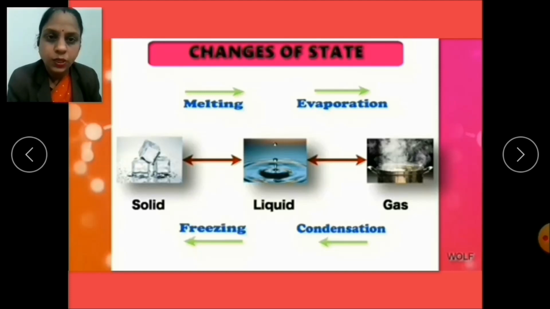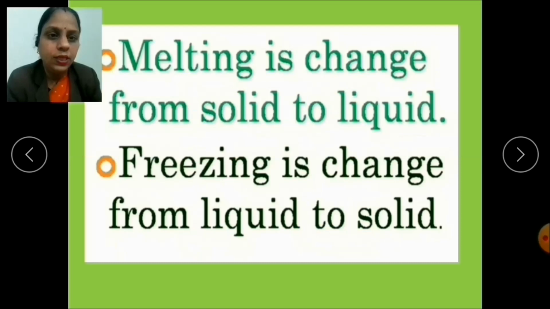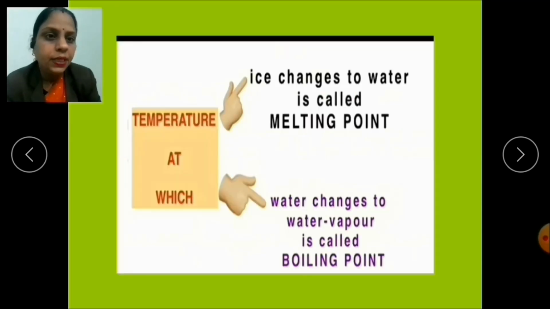So in this process of changing of states, we have learned so many terms. So let's revise all these terms. First is melting, which is the change from solid to liquid. Freezing, the change of state from liquid to solid. The temperature at which ice changes to water is called the melting point. The temperature at which water changes to water vapor is called the boiling point.